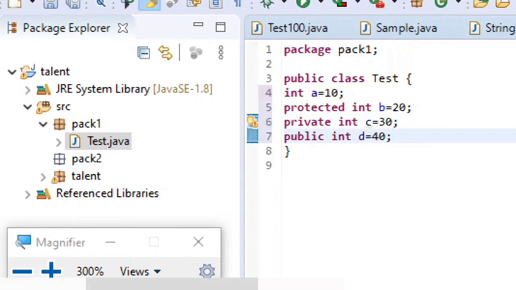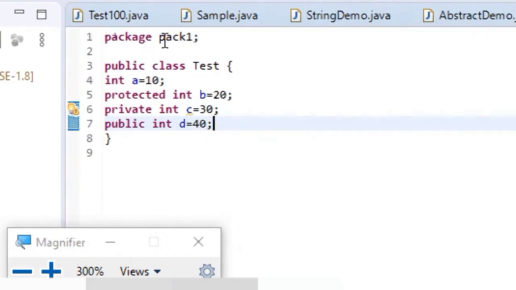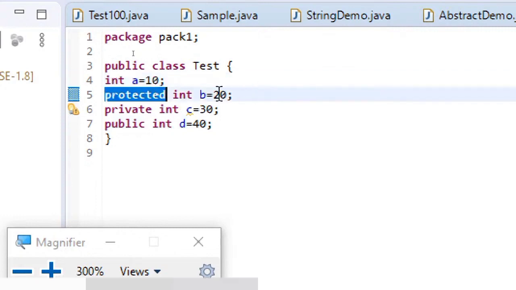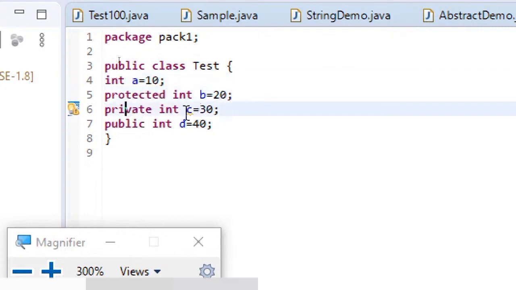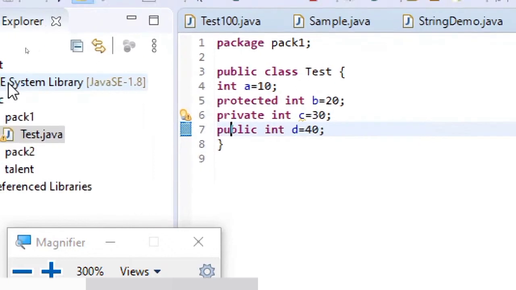Just observe this. What I have done is created a package with the name pack1, and then I created a simple class, and this class contains 4 instance variables. What are they? Default variable a equal to 10, protected variable b equal to 20, private variable c equal to 30, and public variable d equal to 40. Let us understand with an example what this private, protected, public and default are useful for.